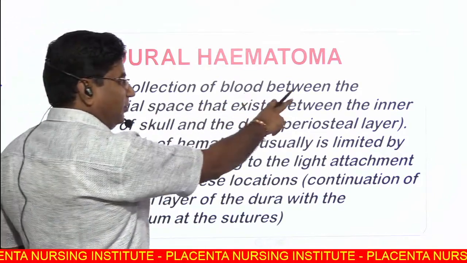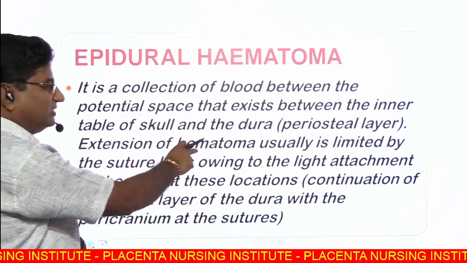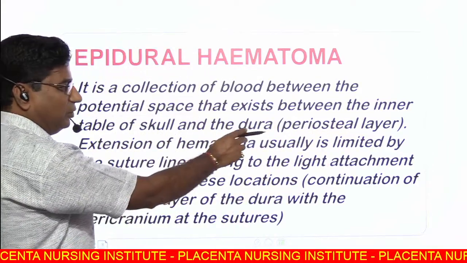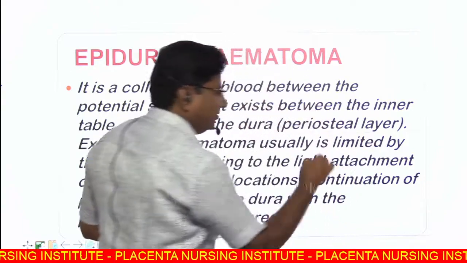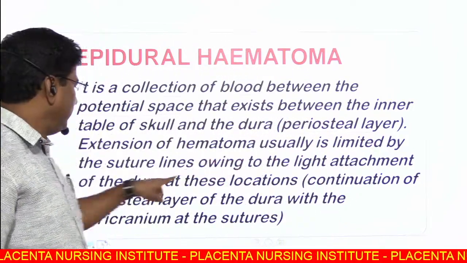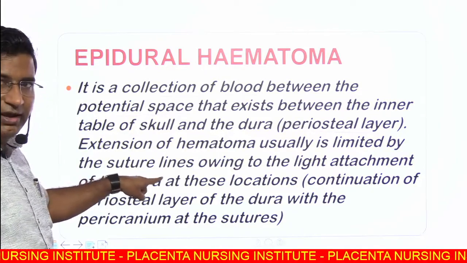It is a collection of blood in the potential space that exists between the inner table of the skull and the dura, the periosteal layer. As you know, extension of the hematoma is usually limited by the cross suture lines. Why?